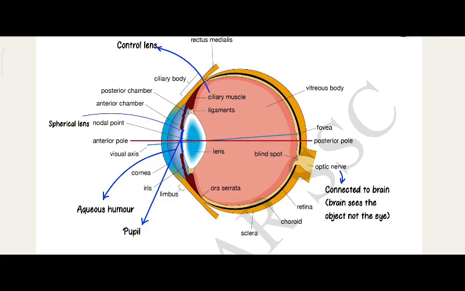Choroid, retina, blind spot, optic nerve connected to brain. Brain sees the object, not the eye. Posterior pole, fovea, vitreous body.